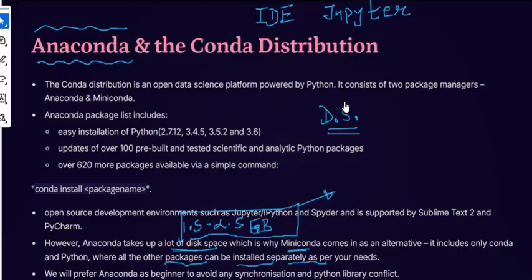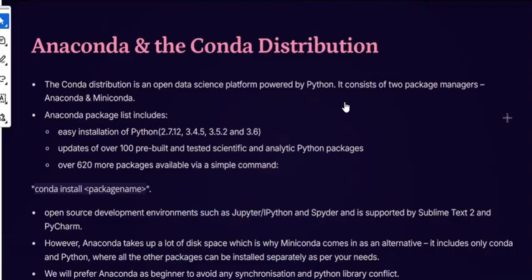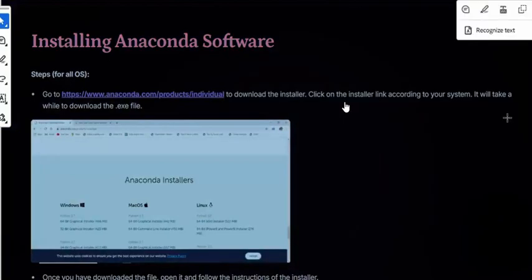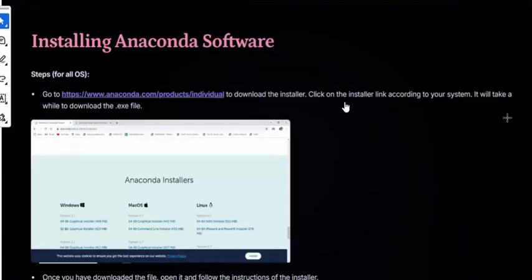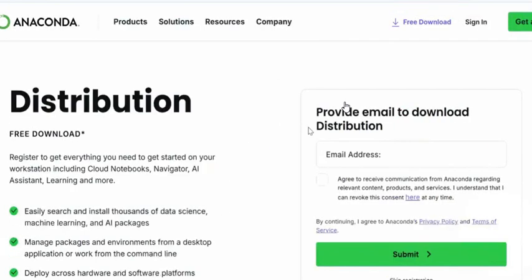Great. So let's get ready and install our software, Anaconda. If you can see here, there is one URL given, that is www.anaconda.com. If I click here, it's going to open the website. Or you can easily go to Google and search for Anaconda software, which gives the first option from the official website. Your system may be slow or may take some time, so in this video we are going to show you the basic steps through which your installation will be done.